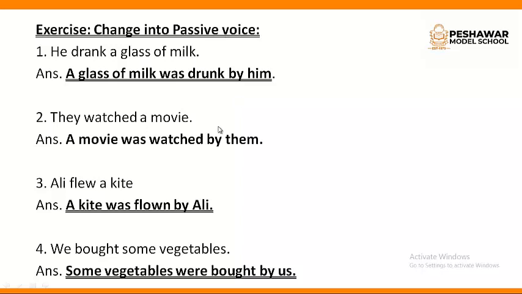They watched a movie. Now again, movie is singular, so a movie was watched by them. They becomes them. Ali flew a kite. A kite is also singular, so a kite, helping verb was, and flew is the second form of fly, and the third form is flown. A kite was flown by Ali. The name remains the same.